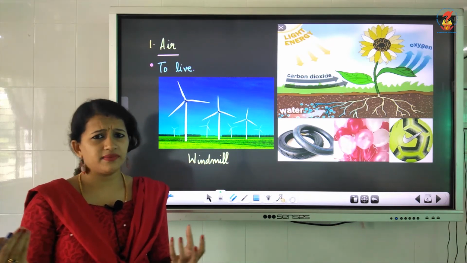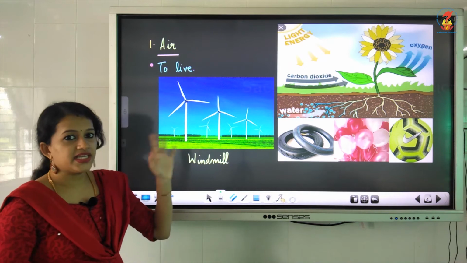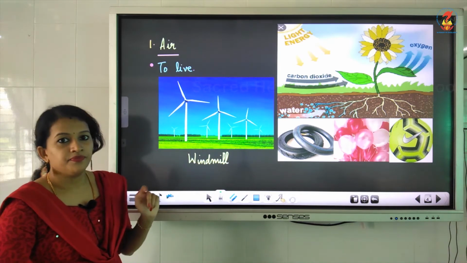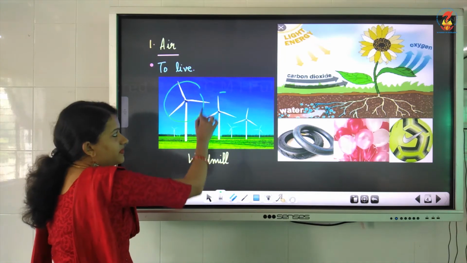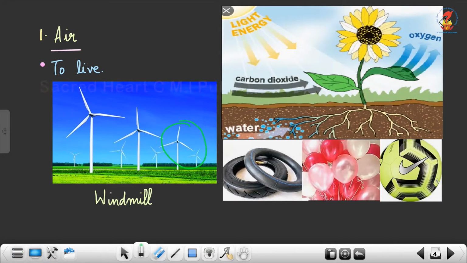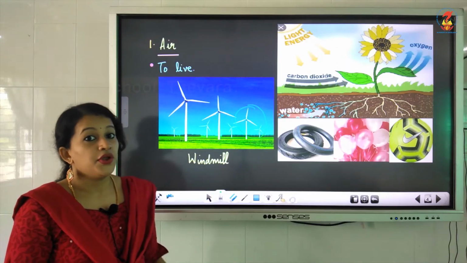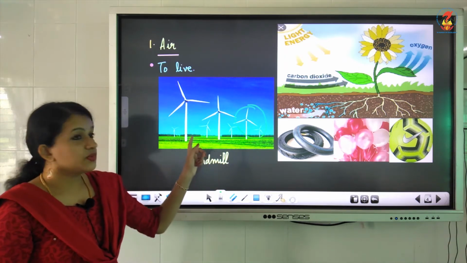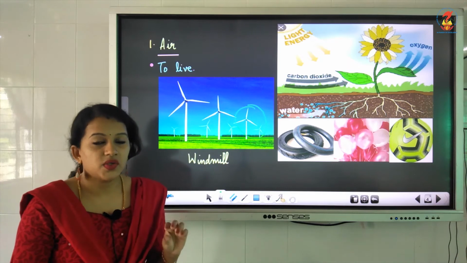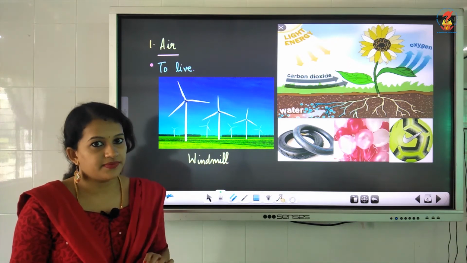Then can you name some more examples? Can you see a picture over here? See, I have shown the picture of a windmill. Some of you must have seen it when you travel from one place to another. If you have traveled, you must have seen these windmills in some places, isn't it? So these windmills, wind is also a form of air, isn't it?